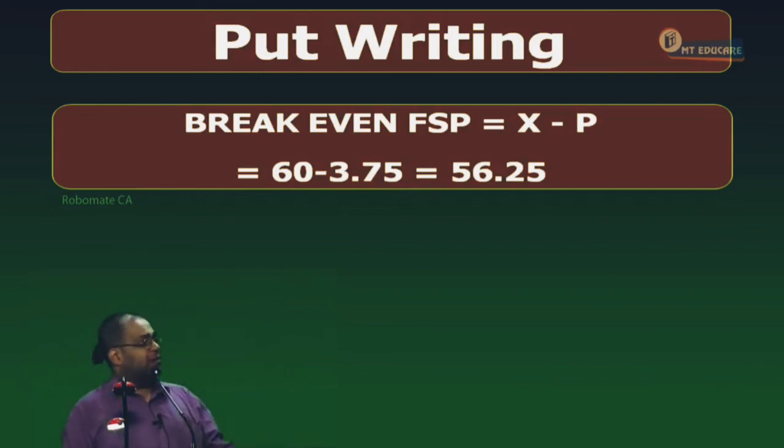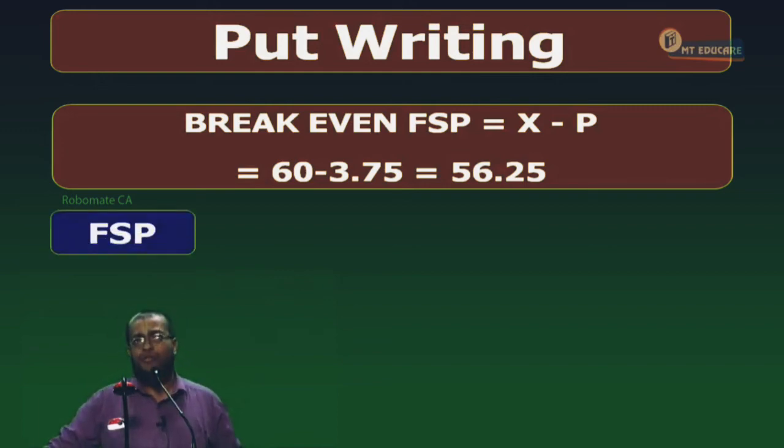When the FSP drops only, he will be making what? A profit. He is a bearish person, yes or no? Yes. That means when the FSP is less than 56.25, the holder will start making a payoff, and the writer will have a negative payoff. Right or not? Can I proceed further? Now, let's go for the solution.